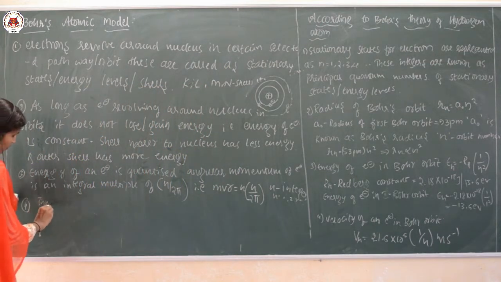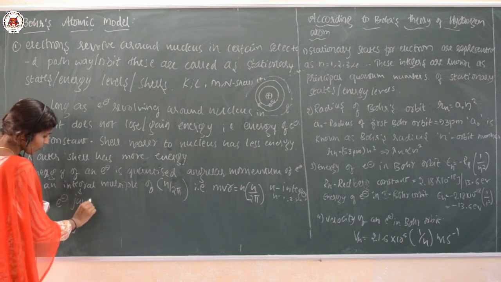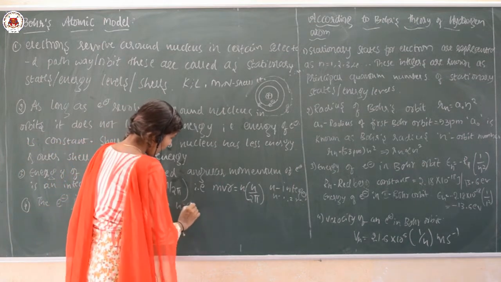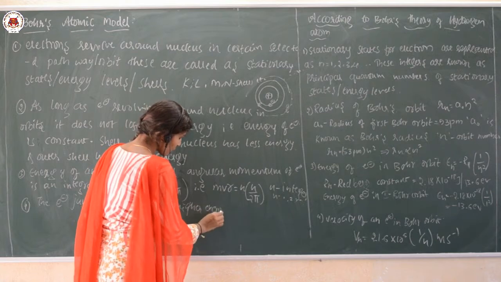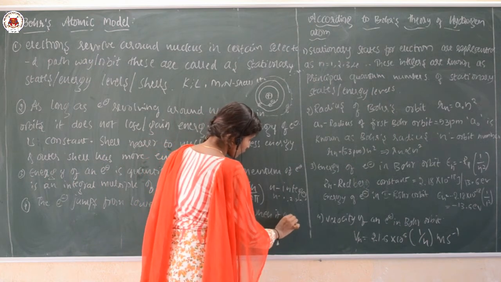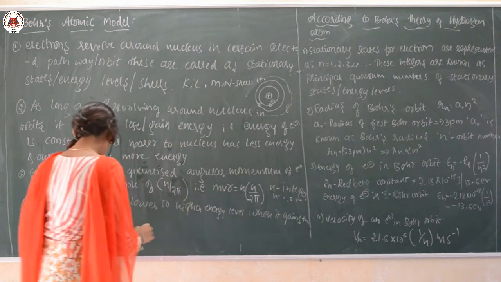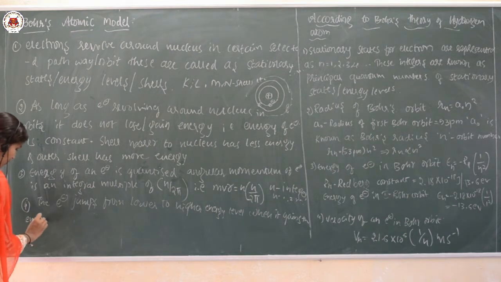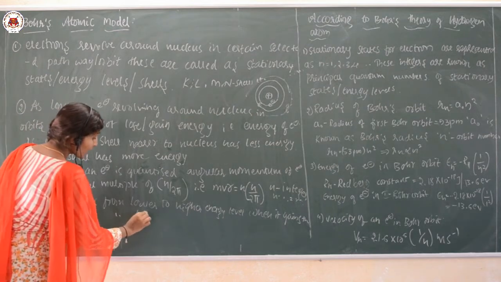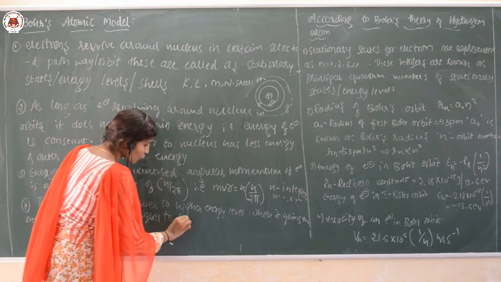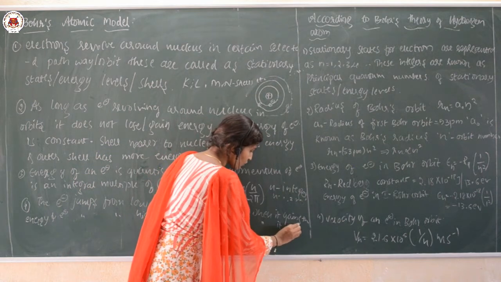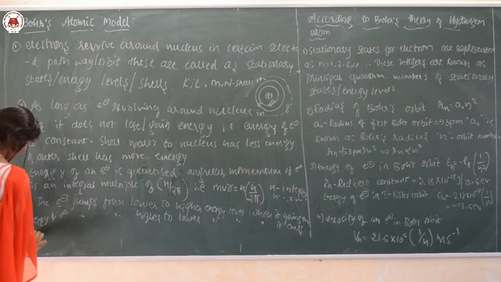The electron jumps from lower to higher energy level when it gains the energy, and from higher to lower energy level when it emits or loses the energy.